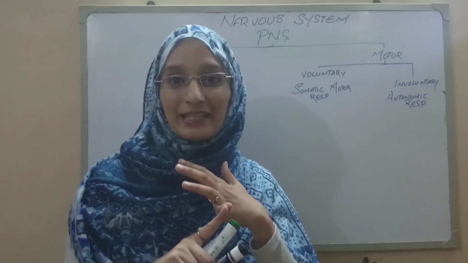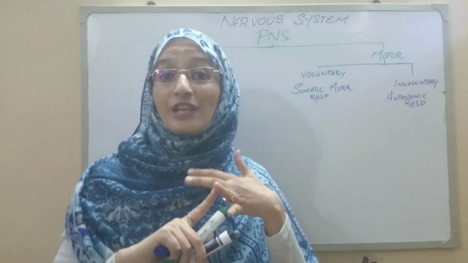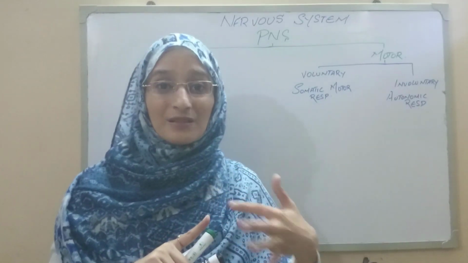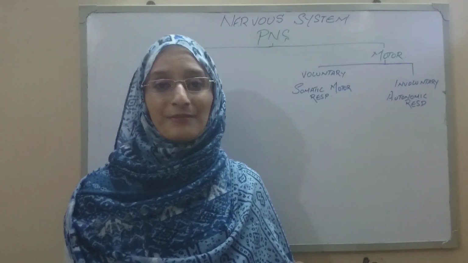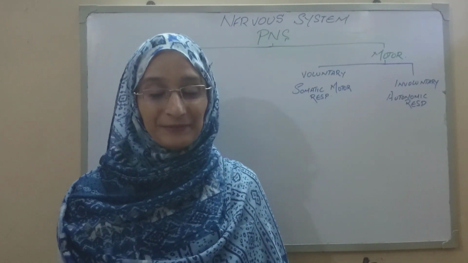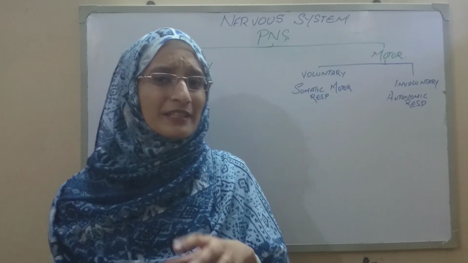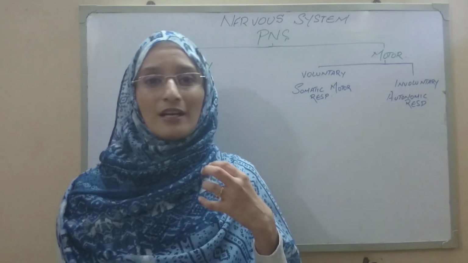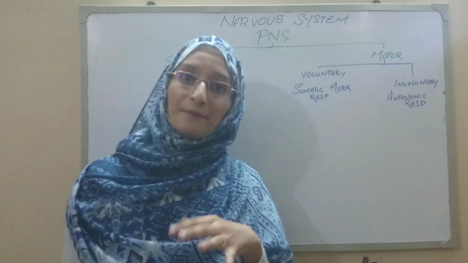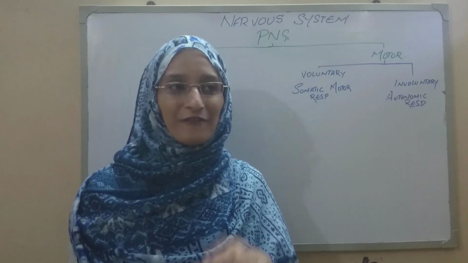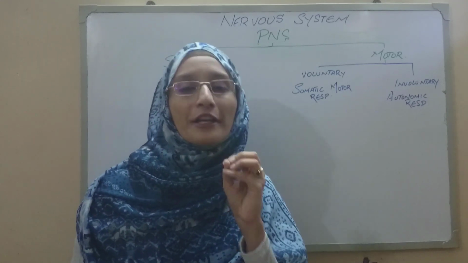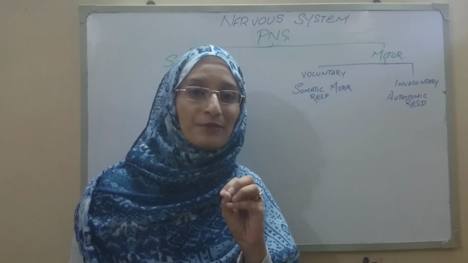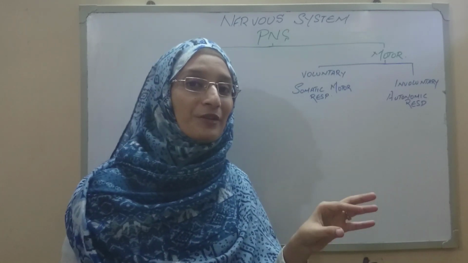For example, pain, the sense of touch, vibration, pressure, they can be appreciated by almost every part of your body, right? However, there are certain stimuli or certain sensations which cannot be felt by every inch of your body, but we have got certain special organs which are responsible to receive those particular sensations.